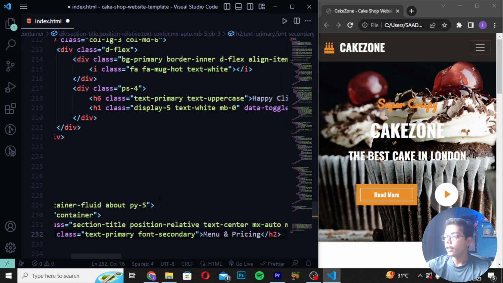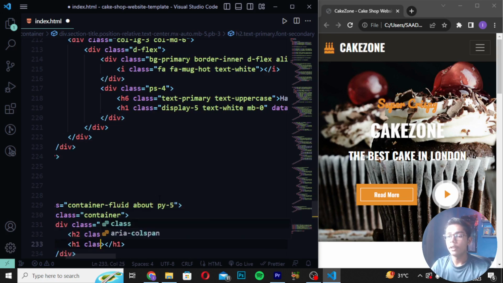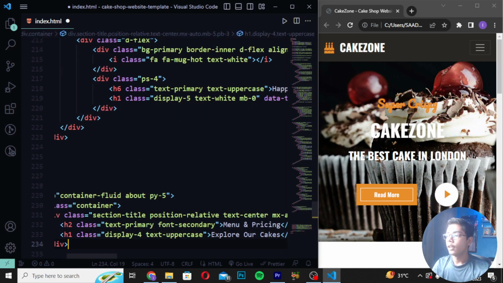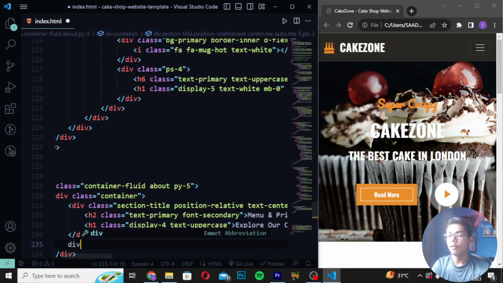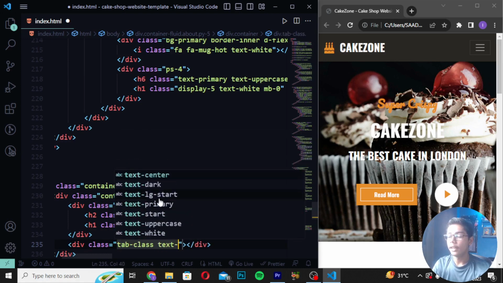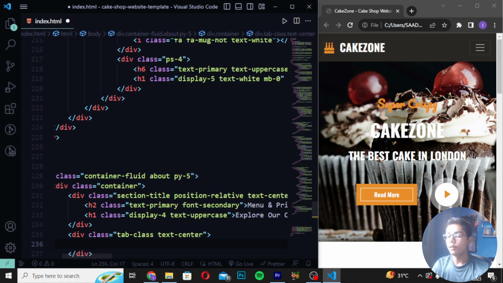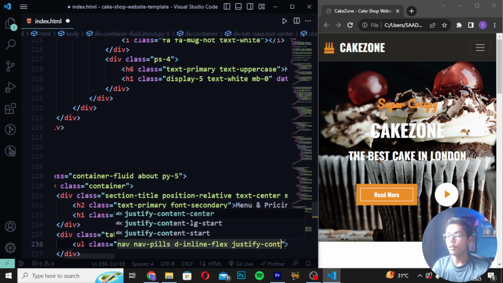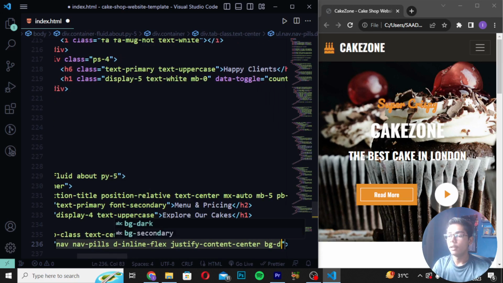Then after writing this tag, you have to move down and create h1, in which I will write class display-4, and text-uppercase. And then you have to write "Explore Our Cakes" like this. Now you have to create a div, and I will write class tab-class, then text-center. Now write a ul tag, and I will write class nav nav-pills, d-inline-flex, justify-content-center, bg-dark.